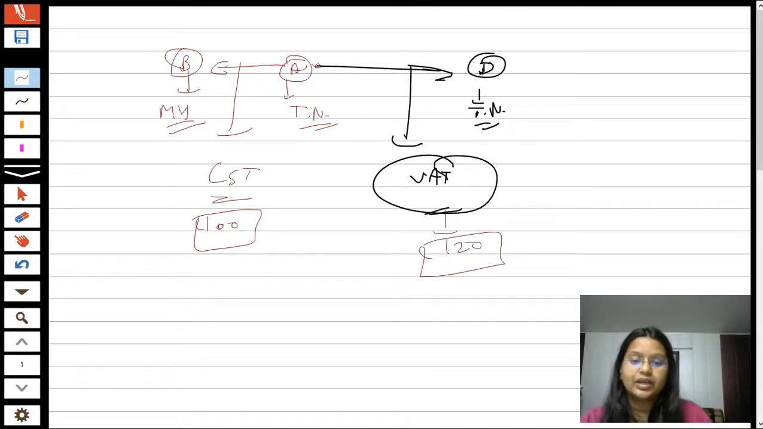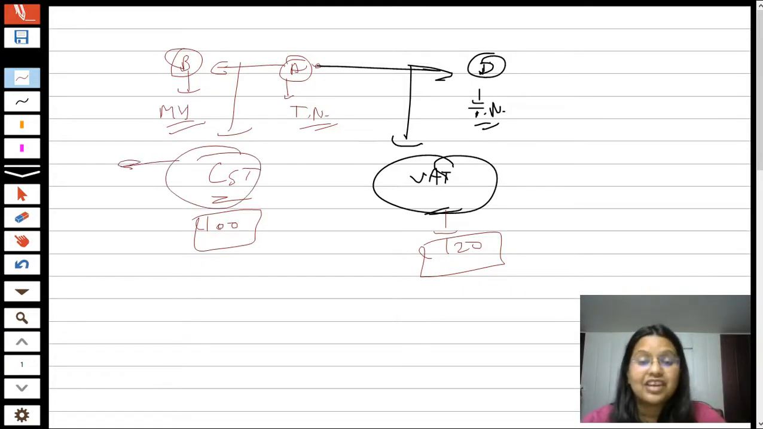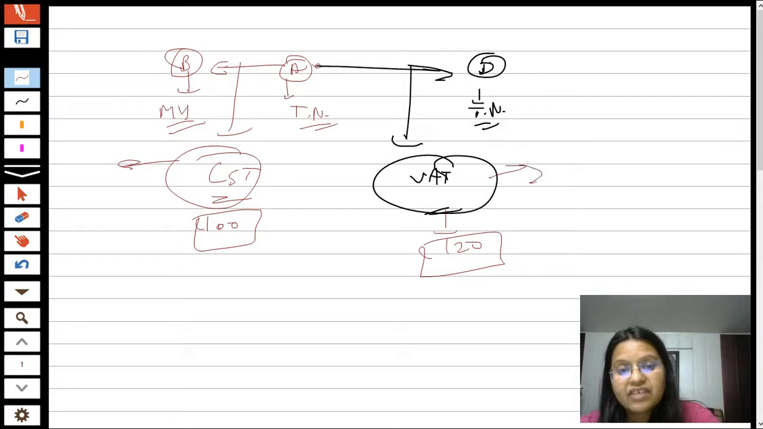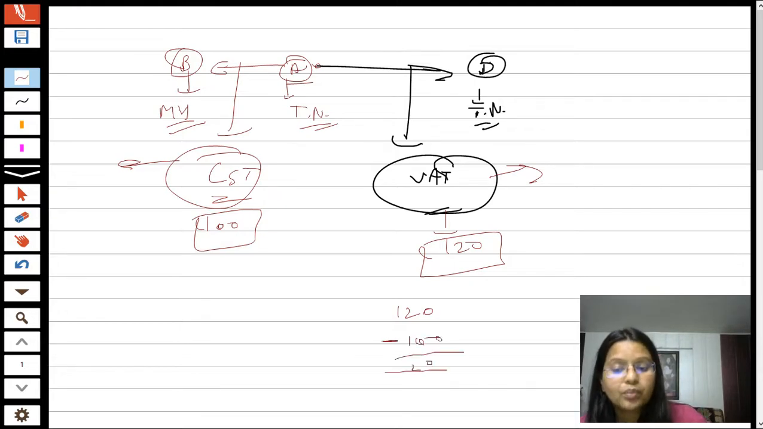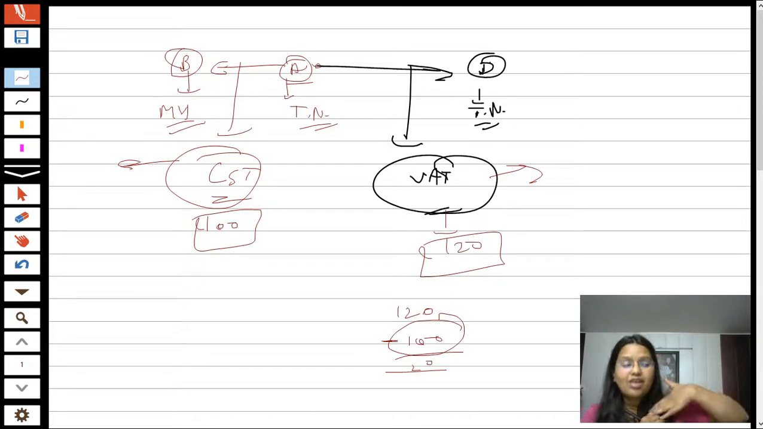Now, students, CST is governed by the provisions of the Central Sales Tax, and VAT is governed by the provisions of value added tax. So Mr. A cannot say to the government that he has collected 120 from his customer and is paying only rupees 20, because he has already taken 100 rupees as input tax credit since he paid this part to Mr. B.